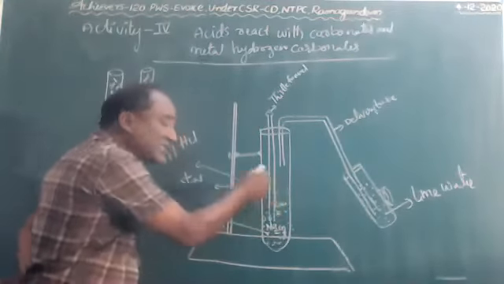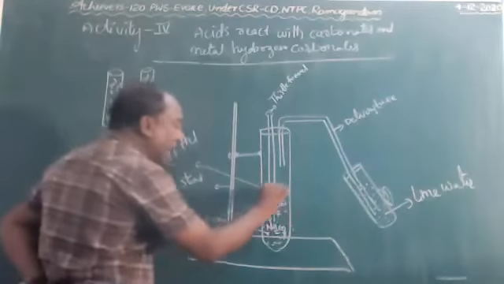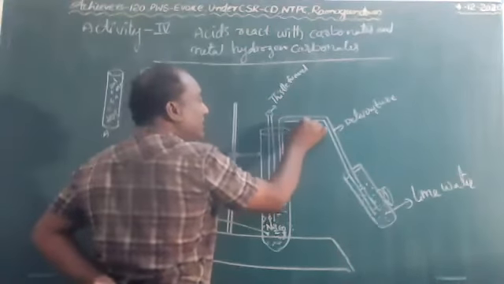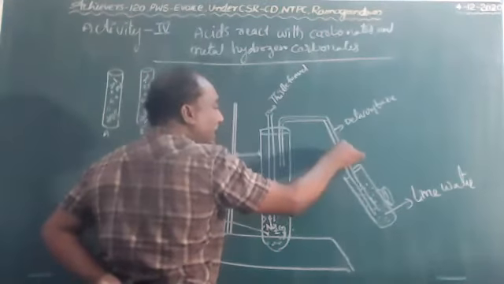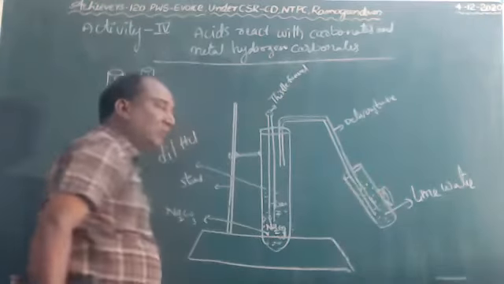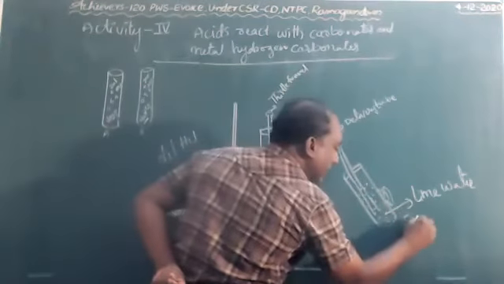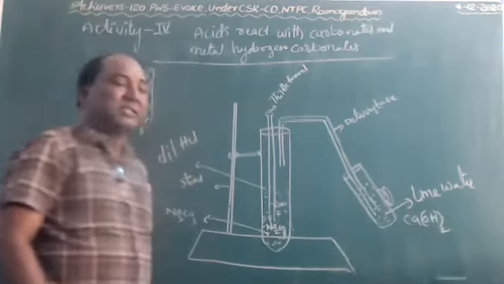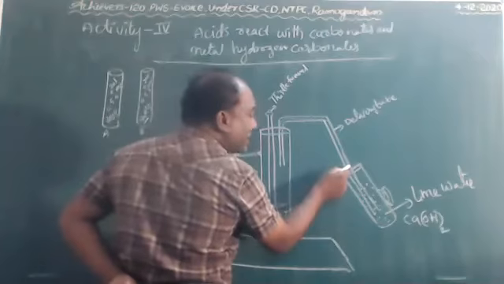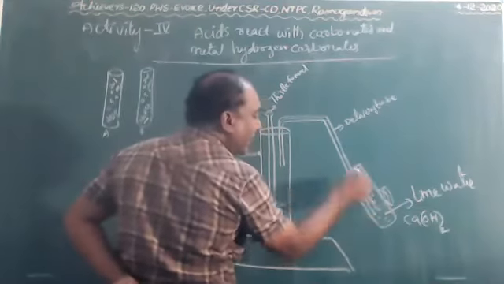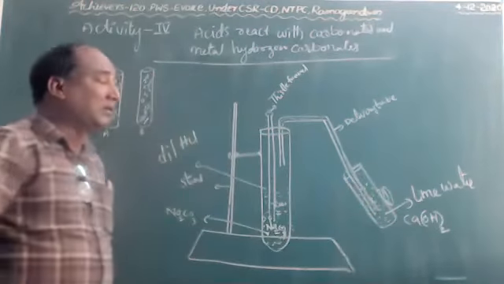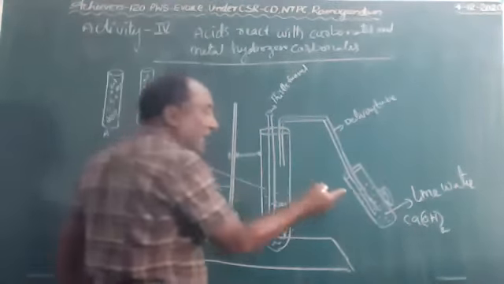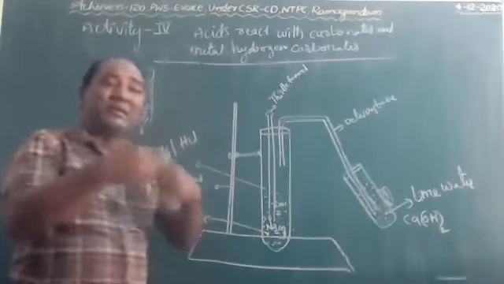Some amount of gas comes out, children. That gas passes through the delivery tube, and now this gas enters into the lime water. Lime water is nothing but calcium hydroxide, children, Ca(OH)2. When the carbon dioxide gas enters into the lime water, the lime water turns milky white. So lime water and carbon dioxide react together.